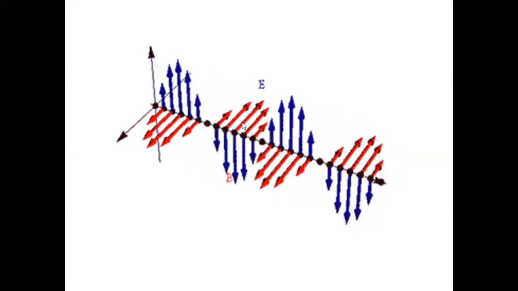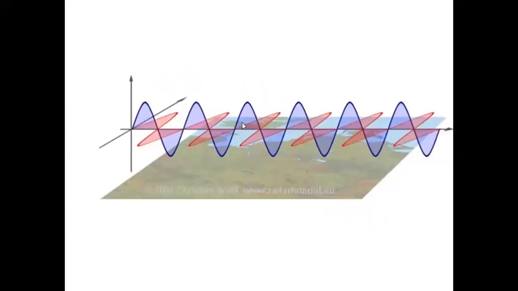But if we assume it like this, we can explain many of the phenomena of light. So that is how it is explained here. But never think that this light is a steady electric and magnetic field like this. This is a photograph taken at a moment, right? An imaginary photograph taken at a moment.